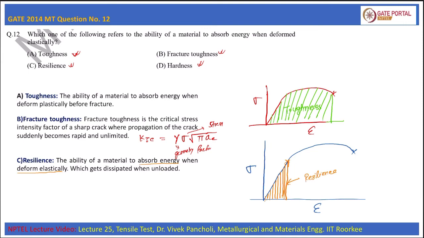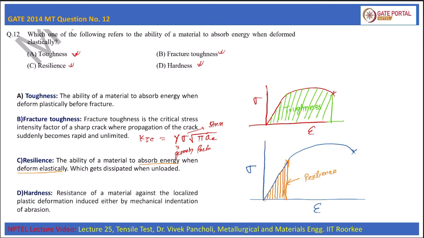And the last option is hardness. Hardness is the resistance of a material against localized plastic deformation induced either by mechanical indentation or abrasion. So there are different types of hardness depending on the type of indentation and the mode of deformation we are applying. So it is the Brinell hardness, Vickers hardness, Rockwell, etc.